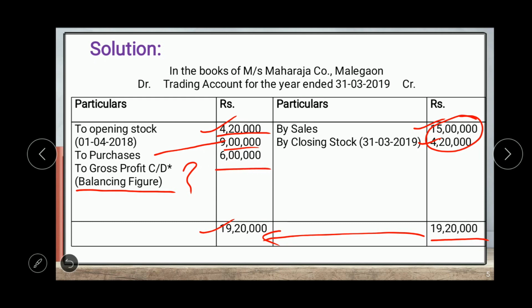Now the next step is we have to calculate the percentage of gross profit from this statement. So gross profit is 6 lakh and sales is 15 lakh. From these figures we have to calculate the percentage of gross profit. So what is the formula for percentage of gross profit? How to calculate the percentage of gross profit? So everyone comment in the comment box.